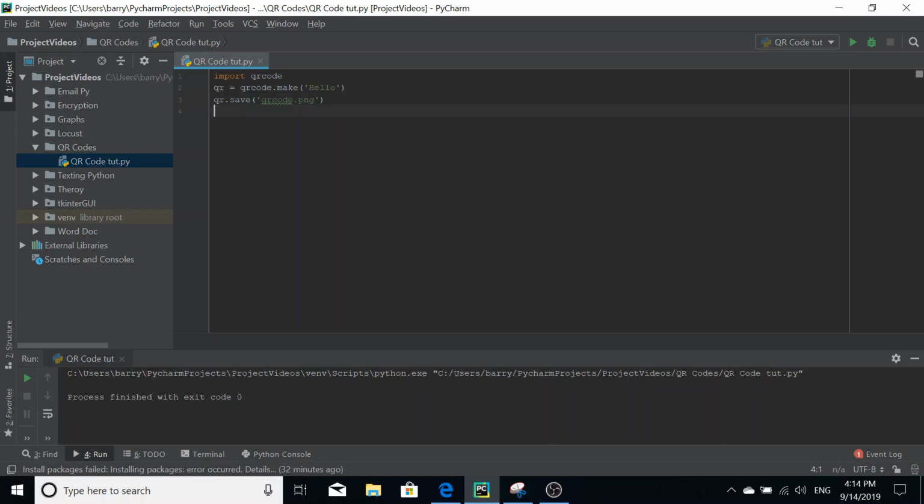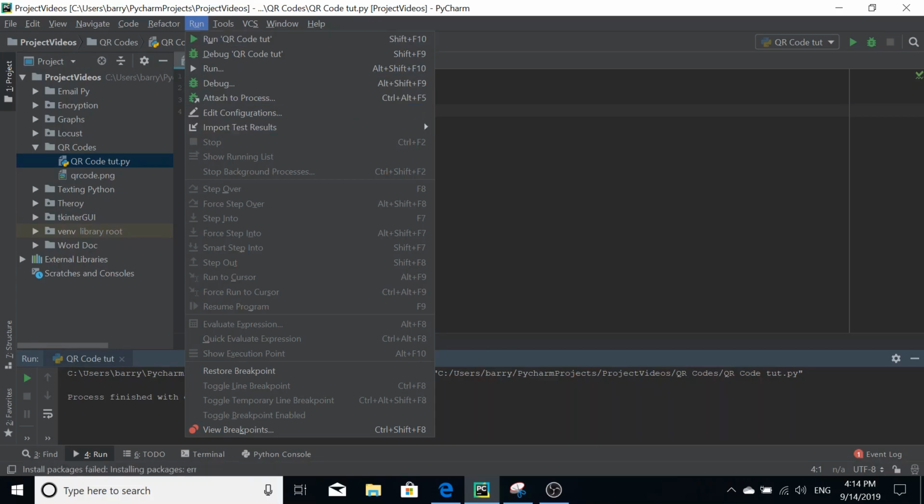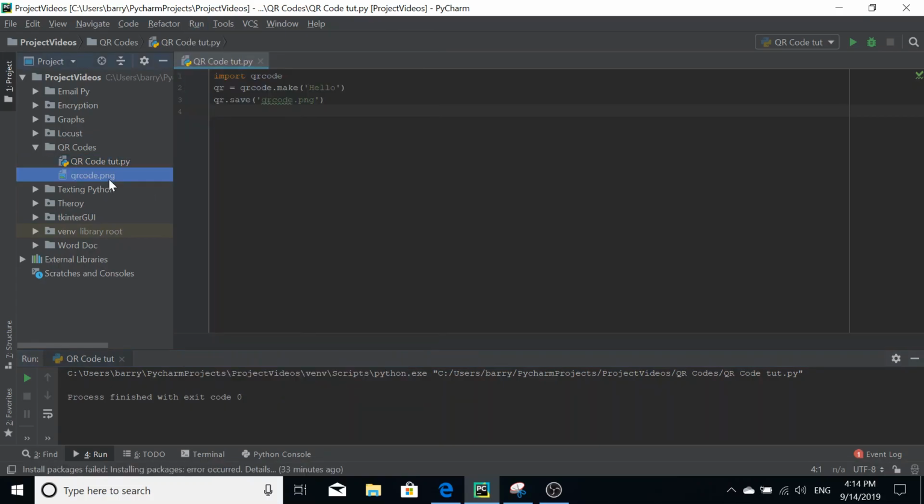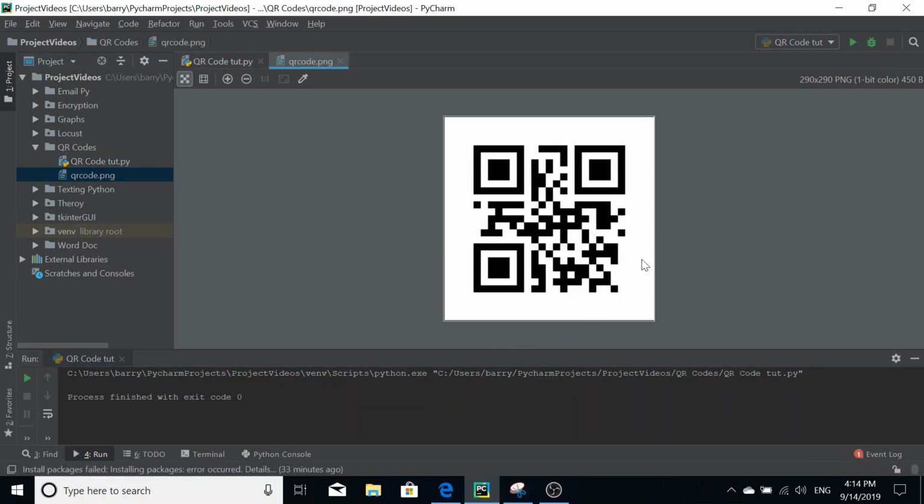So whenever you run this code, we will produce a QR code, which when scanned with a mobile phone, it depends on your device whether or not the default camera will work for this.